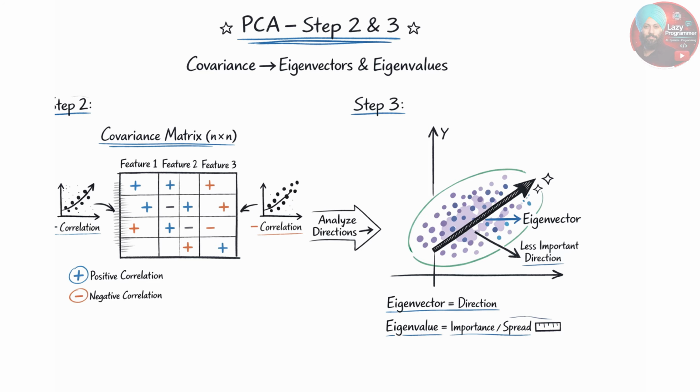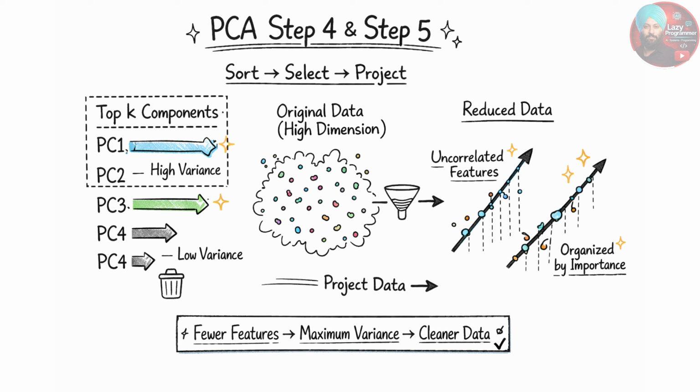data. In the next step, eigenvalues are sorted in descending order to rank the principal components from most informative to least informative. Now, the top k components with highest eigenvalues are selected. That allows us to reduce the dimensions while preserving the maximum variance of the data. Now, in the end, the original dataset is projected onto the selected top k eigenvectors to form a new reduced dataset. The result is a new dataset with fewer features that are uncorrelated and organized by significance.